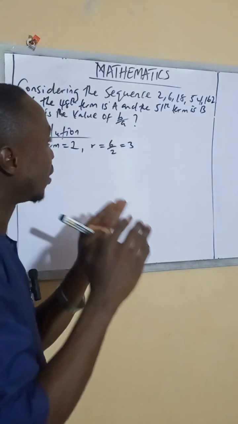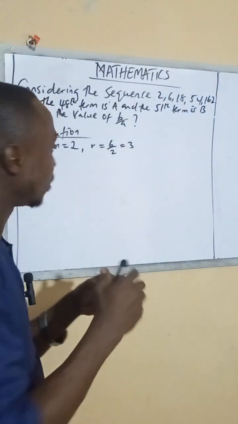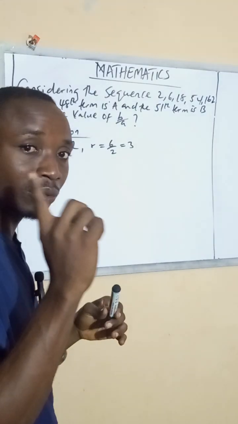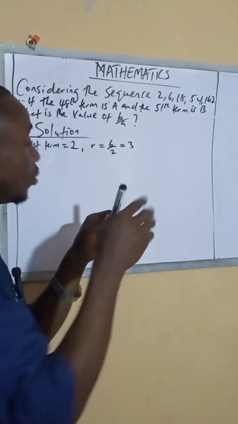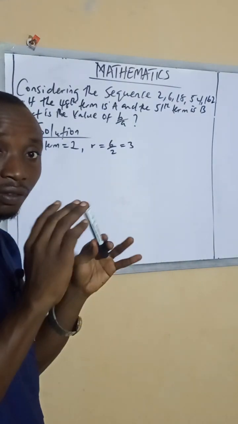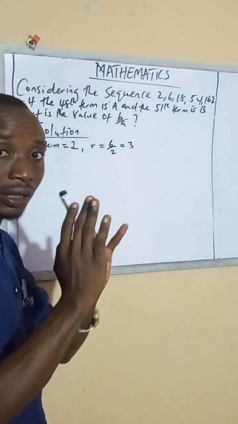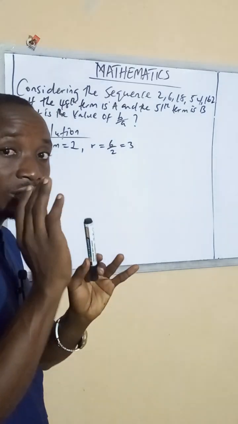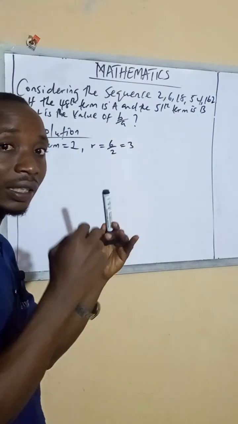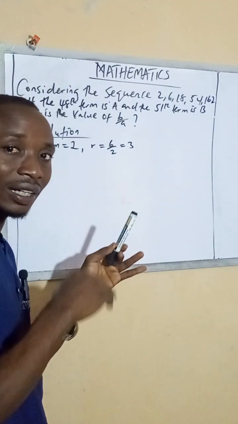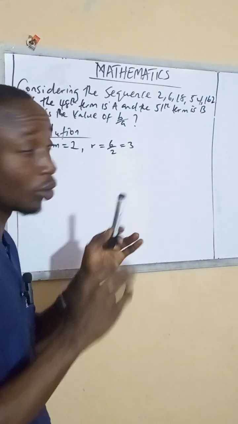Since they say B divided by A, we use our normal formula where they define GP. But I always tell people that if you want to know whether a sequence is GP or AP, for AP, if you subtract backward you get a similar answer. For GP, if you divide backward you still get the same answer. So dividing and subtracting is how you differentiate AP and GP.